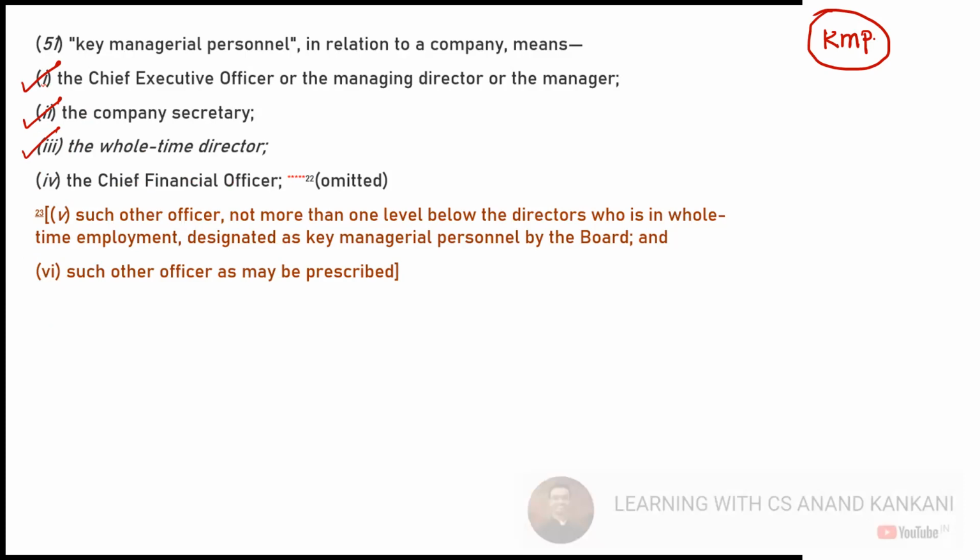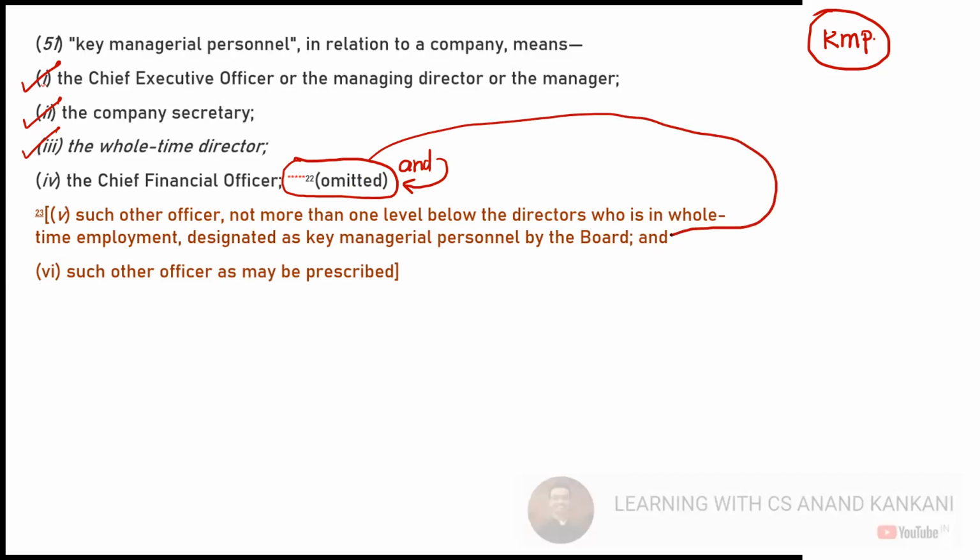Now there was a word "and" which is omitted. If you're wondering what is omitted from here, there was a word "and", and this "and" is now omitted. Again, not very relevant for you because we added one more clause here. So "and" is omitted from here and has been included here. What does it say? Such other officer not more than one level below the directors who is in full-time employment, designated as KMP by the board, and such other officer as may be prescribed.